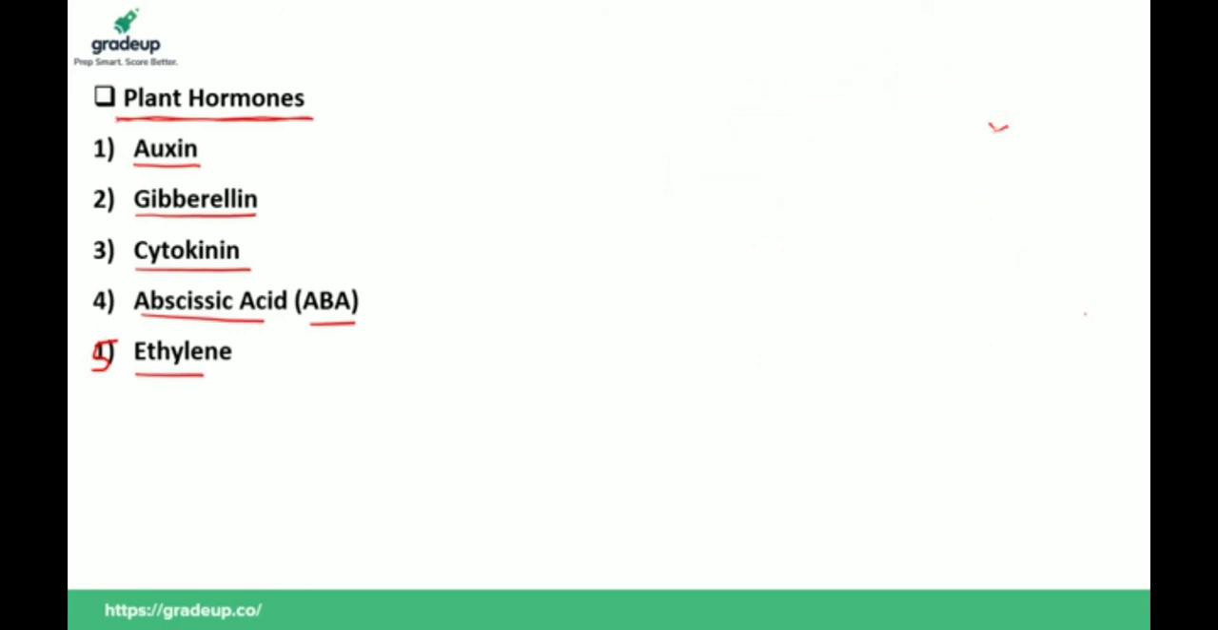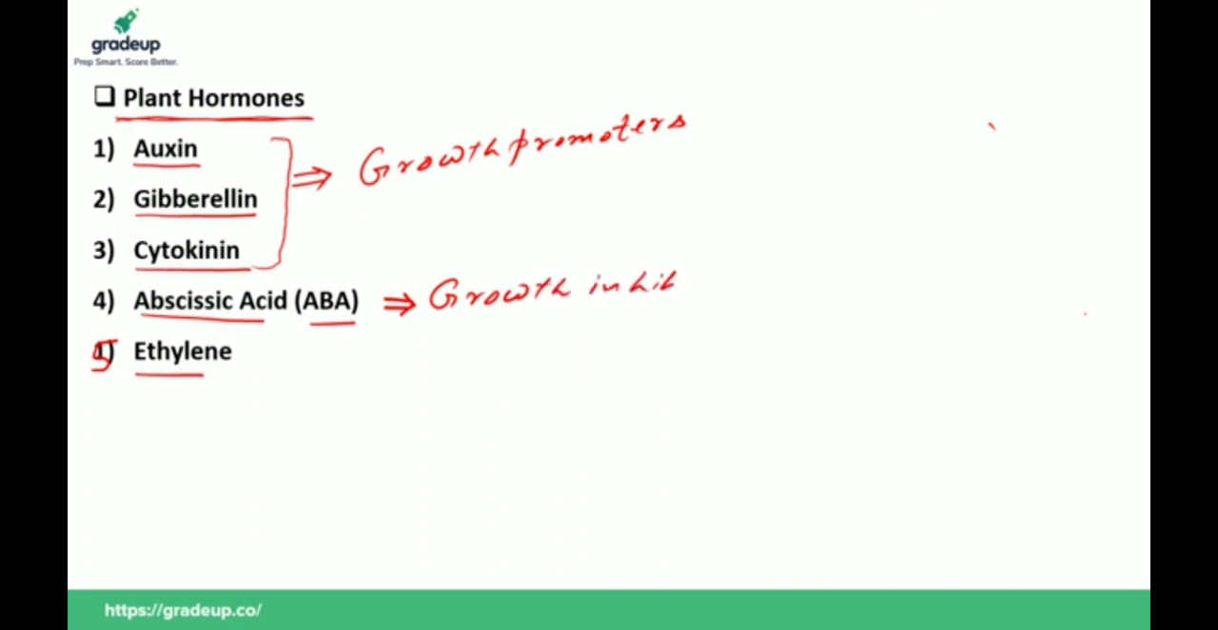This type of question is very important for your upcoming exam. If you talk about the first 3 hormones, all these hormones take part in growth of the plant. So they are called growth promoters, because they promote the growth of the plant. The 4th hormone inhibits the growth of the plant. So that's why abscisic acid is also known as a growth inhibitor. And ethylene is the only hormone of the plant found in gaseous state.